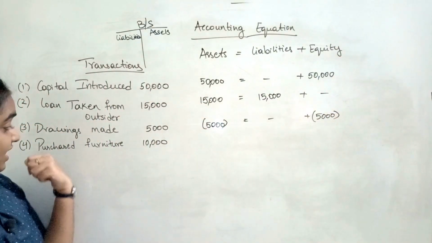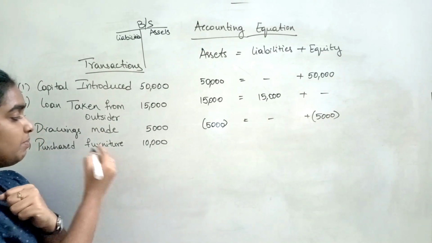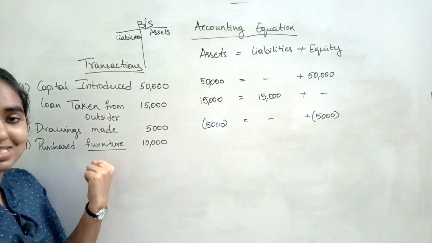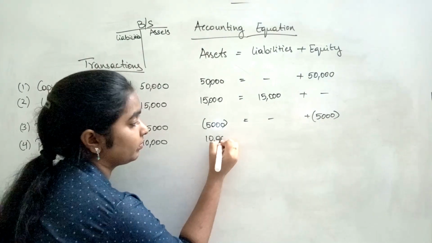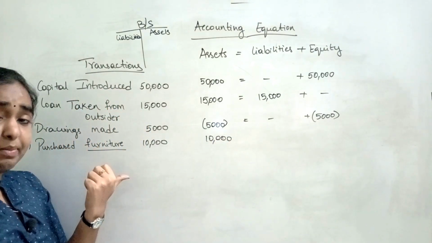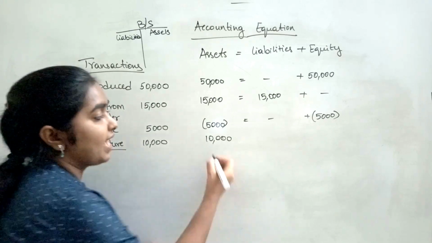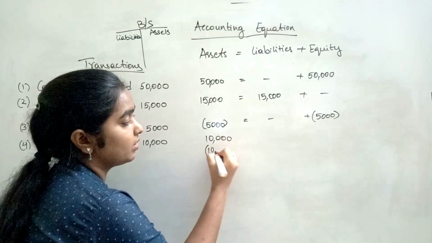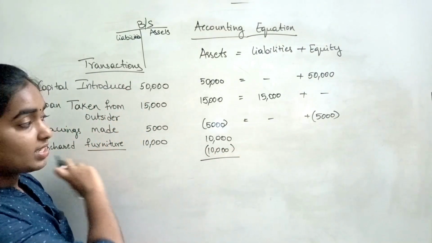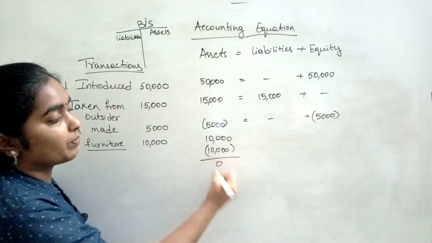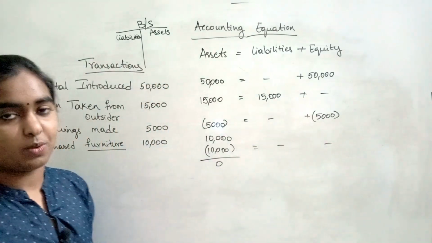Okay. And the last transaction is we have purchased furniture of 10,000. When we are purchasing furniture, this furniture is an asset, right? So assets are going to increase by 10,000. And at the same time, when you are purchasing furniture, we need to pay cash, right? So the cash balance is going to reduce. So assets are again going to reduce by 10,000. So the net effect of this transaction on the assets is 0. And on liability it is 0 and equity also 0.